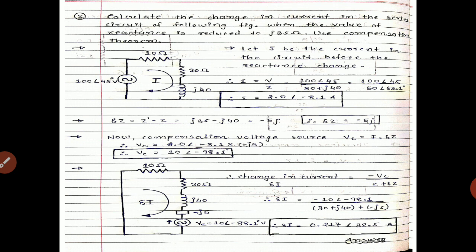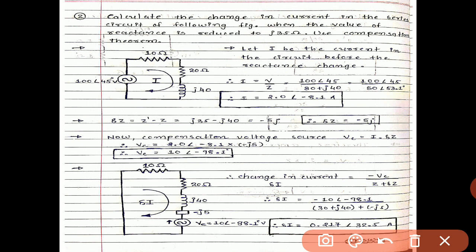So let us see what happened. Here we have to use the compensation current and voltage source by re-establishing the change of impedance. Let I be the current in the circuit before the reactance change.